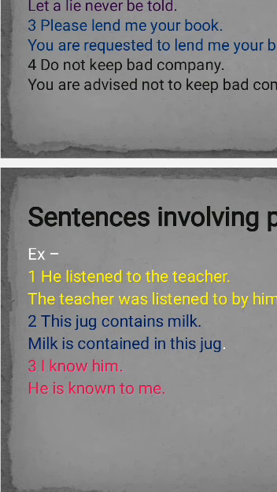The third sentence is I know him. While changing into passive voice, we will write he is known to me. To preposition is used with the word know. That is why we write he is known to me. Here we are avoiding by here.